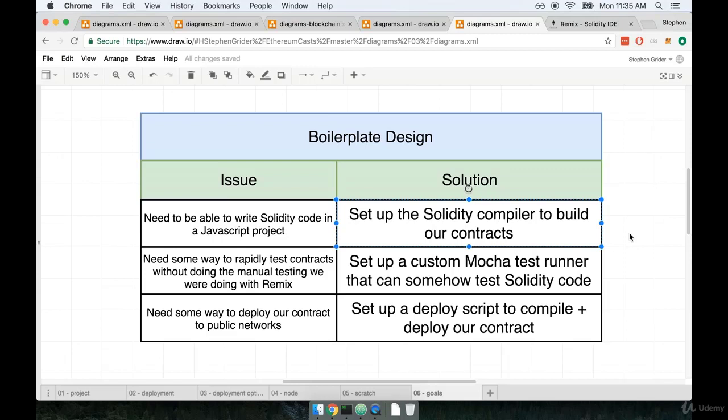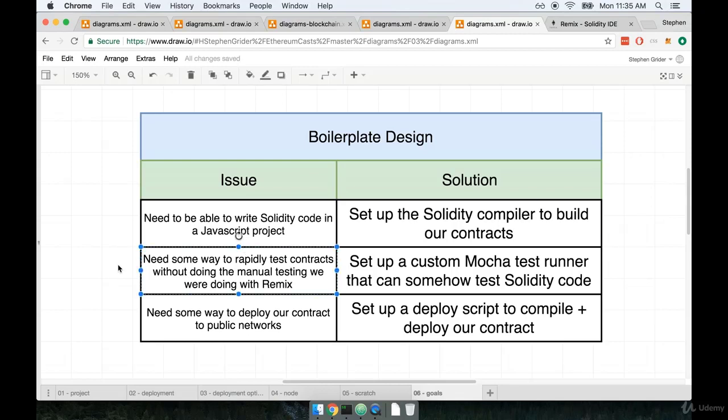And remember, we've been saying that the Solidity compiler spits out an ABI that we use to work with JavaScript and the actual bytecode, which is what gets deployed to the network. So we're going to make sure that the Solidity compiler spits out both those different pieces so we can both deploy our project and actually work with it from the JavaScript side.